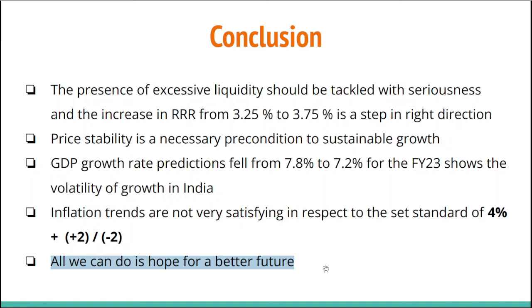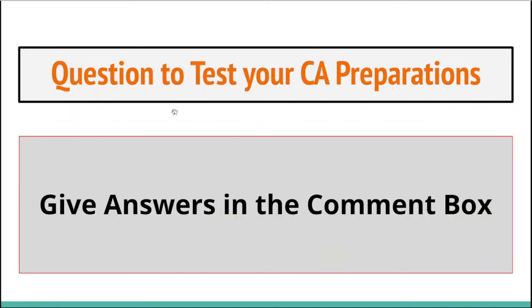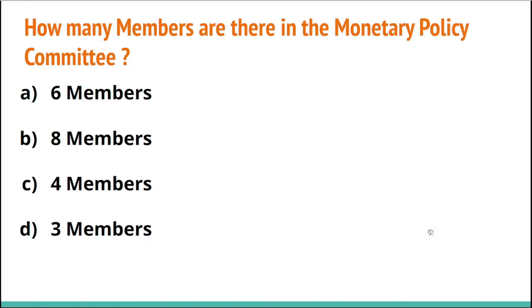Now let's move on to the next segment of this video. These are the questions which are going to test your current affairs preparation. You are supposed to give the answer inside the comment box of this video. So now let's move on to the first question, that is, how many members are there in the Monetary Policy Committee? Option A, 6 members. Option B, 8 members. Option C, 4 members. Option D, 3 members.